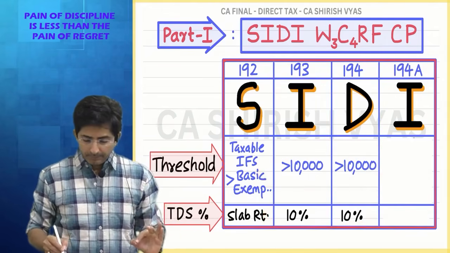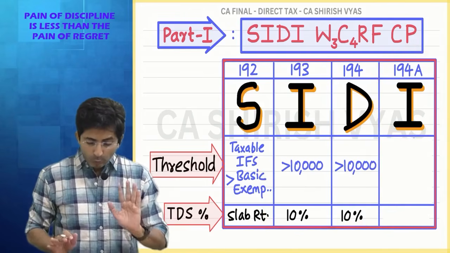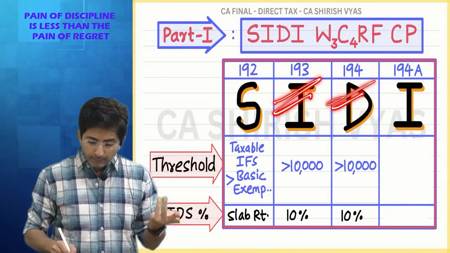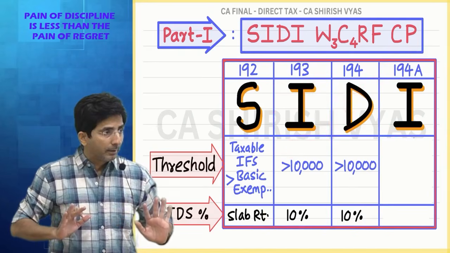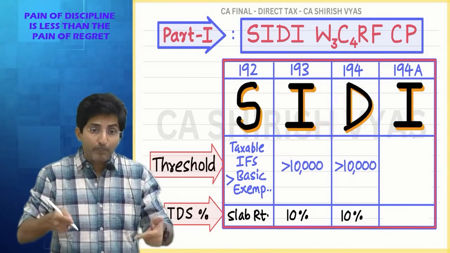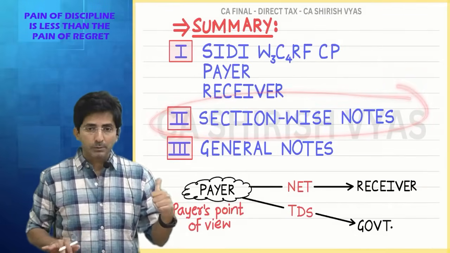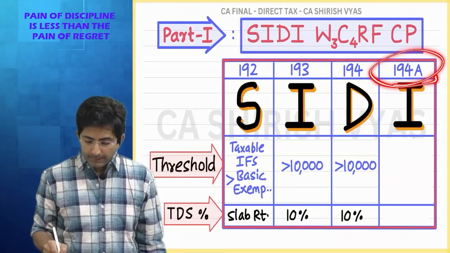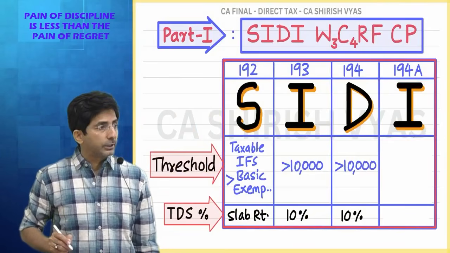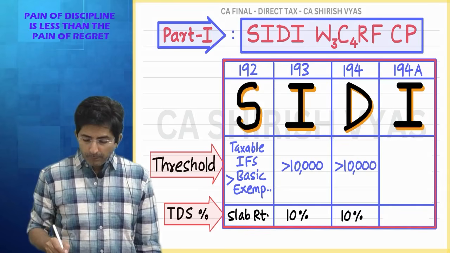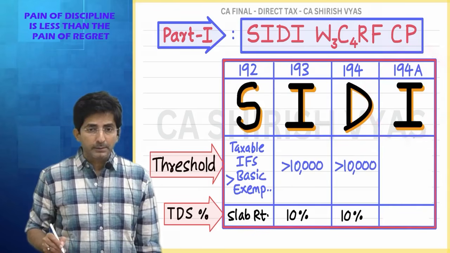Okay. Then 190. See, don't think that 193, 194 is all we have to remember. I told you, there are extra points, but extra points will come when? In section-wise notes. Okay. Then what is 194A? Interest other than interest on securities. What do you mean by interest other than interest on securities?